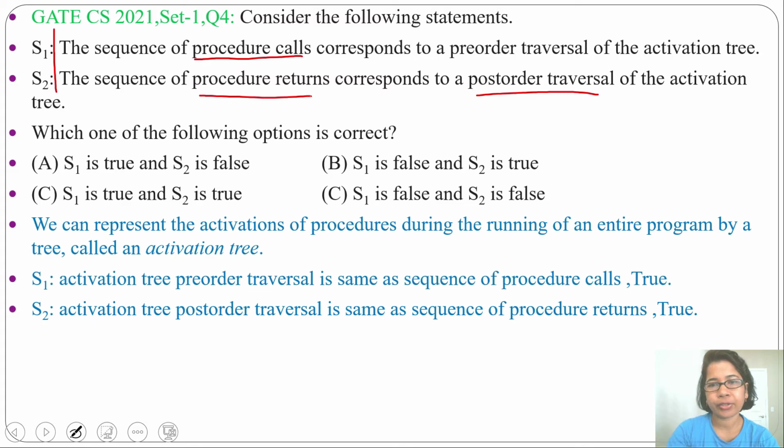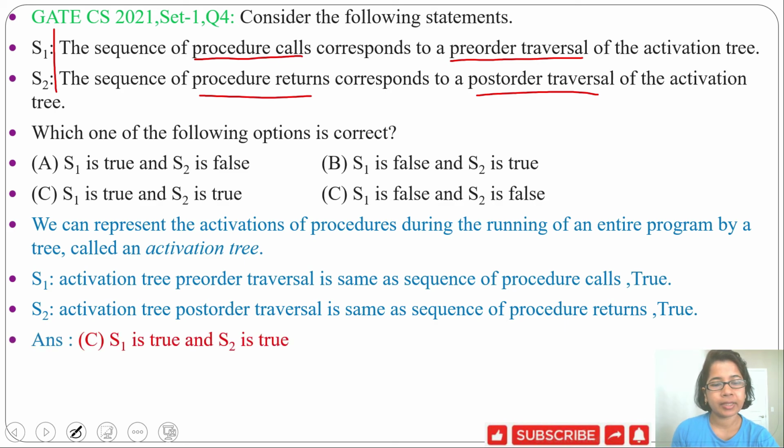I already discussed with an example, just go through my lecture so that you can understand how pre-order traversal is the same as procedure call and how post-order traversal is the same as procedure return. So both the statements are true. Now check the options. In option C, both the statements are true. So the answer will be option C. S1 is true and S2 is true.